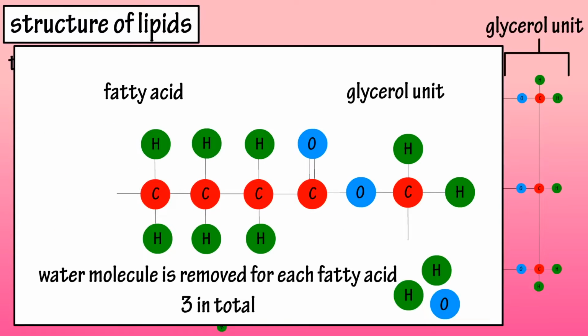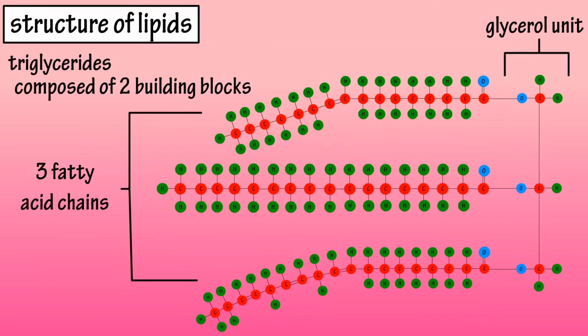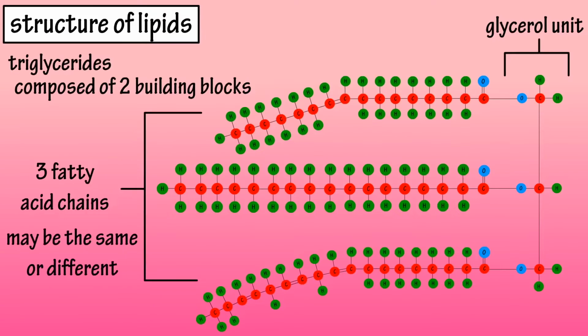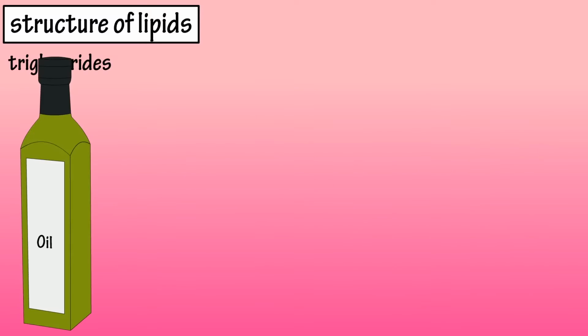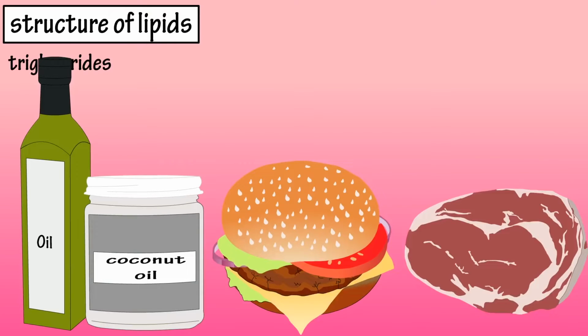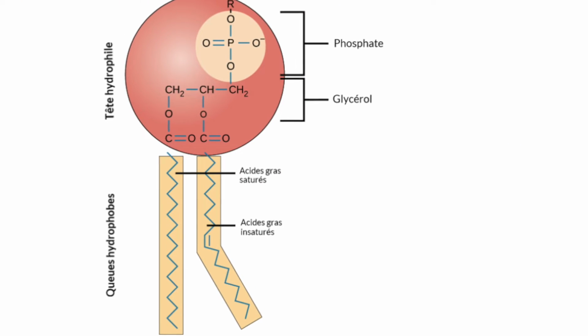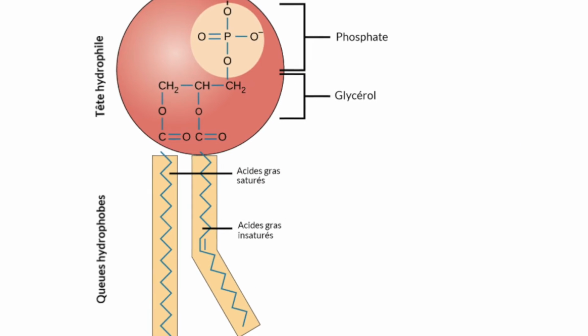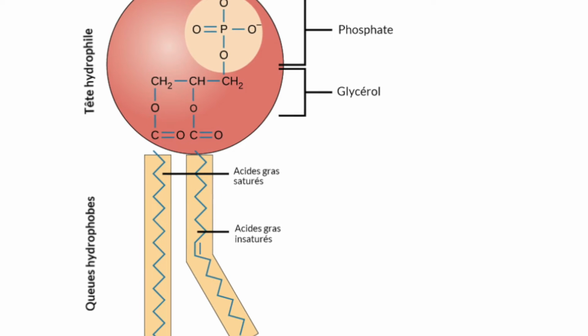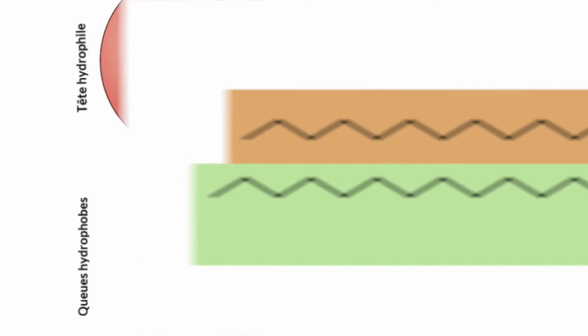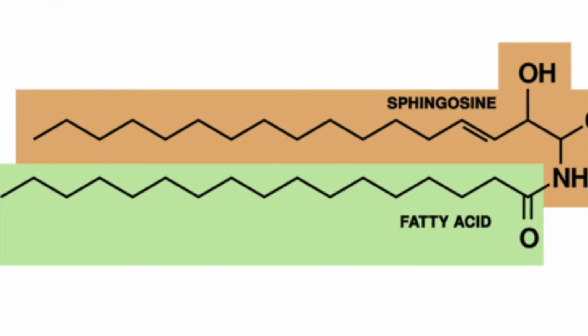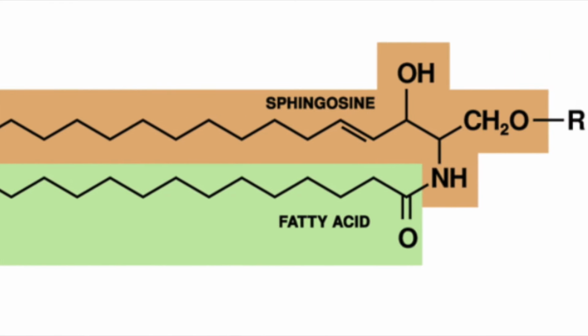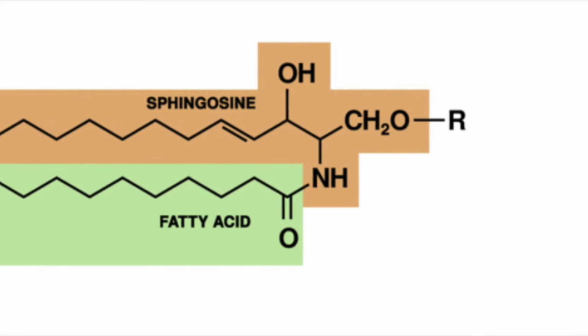Glycerides consist of a residue of glycerol esterified with 1, 2, or 3 fatty acids. They serve primarily to store metabolic energy. Triglycerides, composed of 3 fatty acids, represent from 90 to 98% of the lipids ingested in the diet. Phosphoglycerates are lipids containing fatty acids, a glycerol group, and a residue of phosphorus. Sphingolipids are complex molecules composed of a fatty acid associated with a sphingosine molecule by an amide bond.